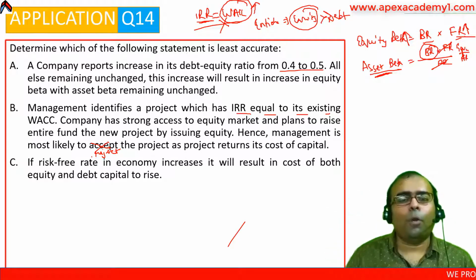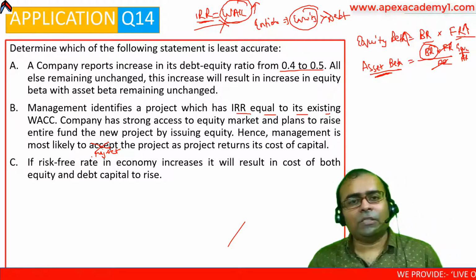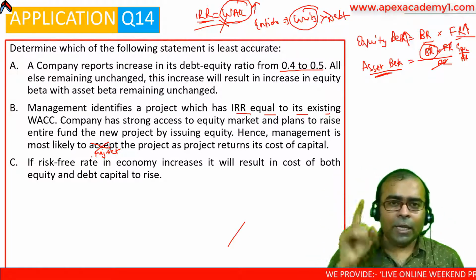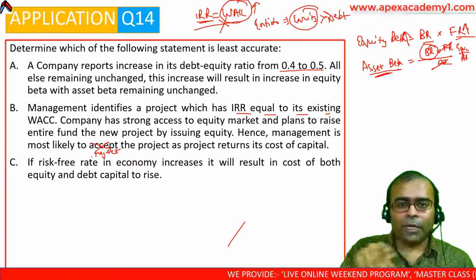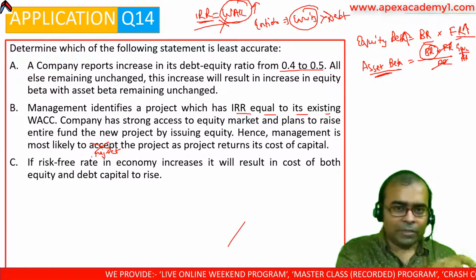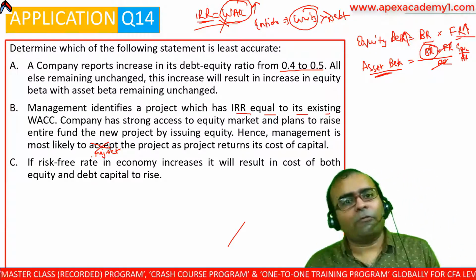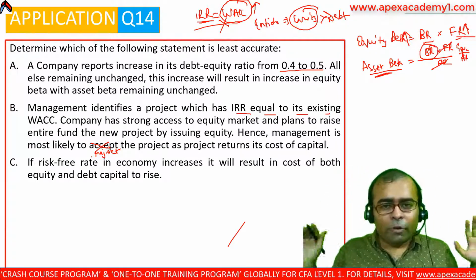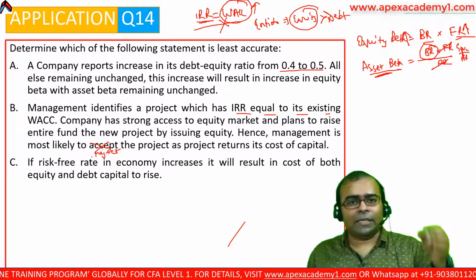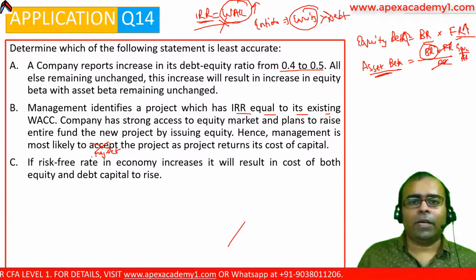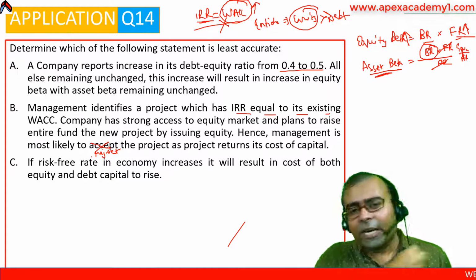And needless to say, bond yield plus risk premium, the third method of calculating cost of equity, also uses the bond yield, meaning the interest rate, plus the risk premium, and interest rate comprises the risk-free rate implied in it. So if in the overall economy the risk-free rate increases, then the cost of both debt and equity will increase, because that is an ingredient for both.